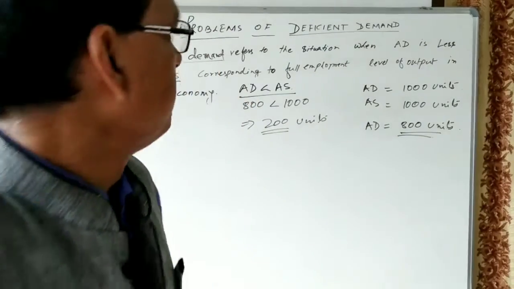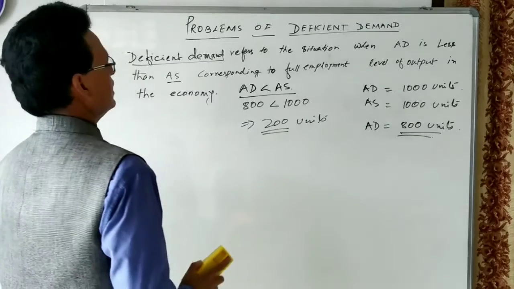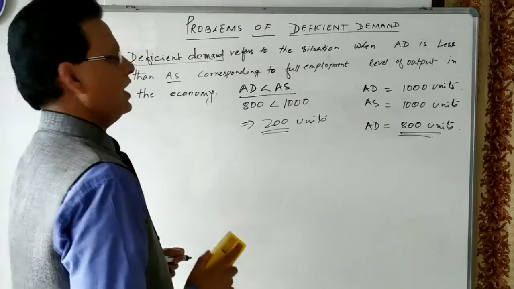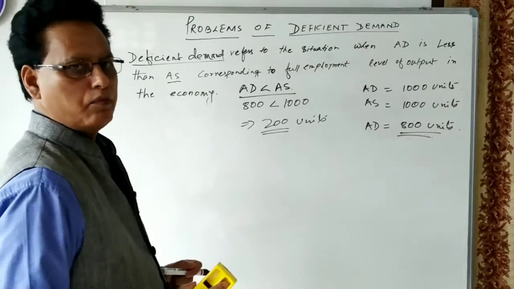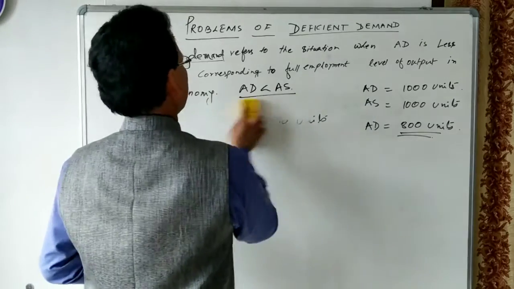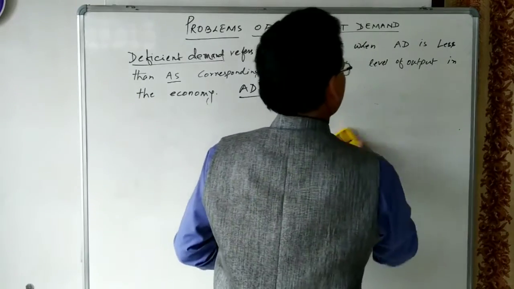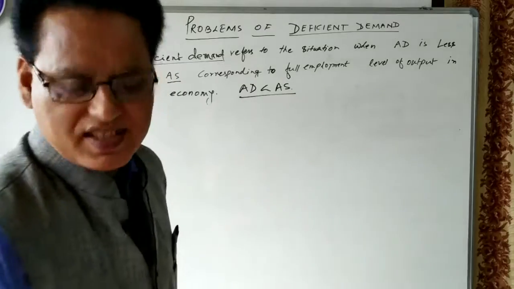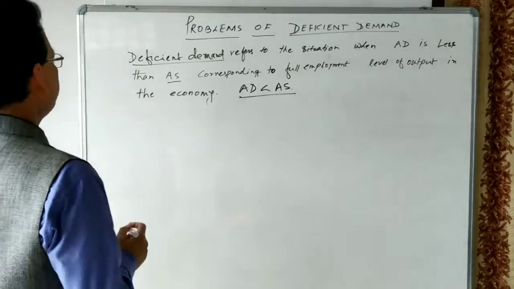We can explain the deficiency of demand and deflationary gap with the help of a diagram. Let us take one diagram to explain the problem of deficient demand and the problem of deflationary gap.